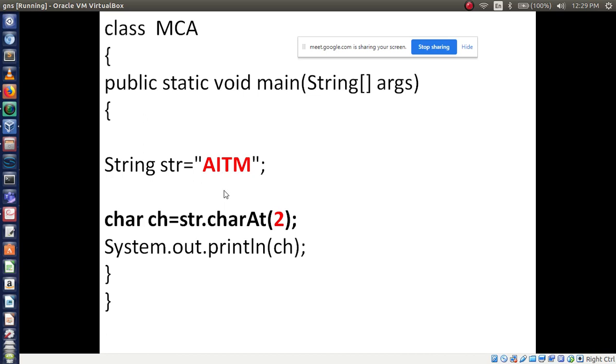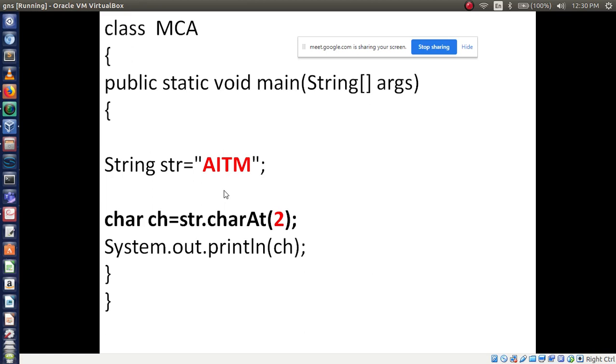AITM will print? No. Here the task is what? Only print a single character. That is what index based. Here I am using index number 2. Now which character will print? And remember, index will start from 0, not by 1. Index starts by 0. Now you tell me which character.